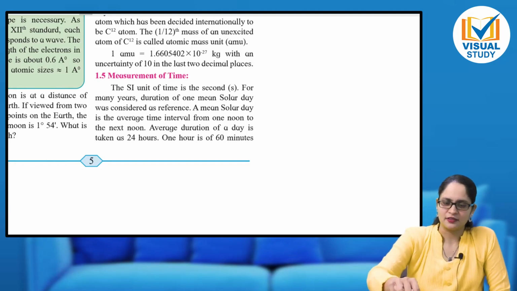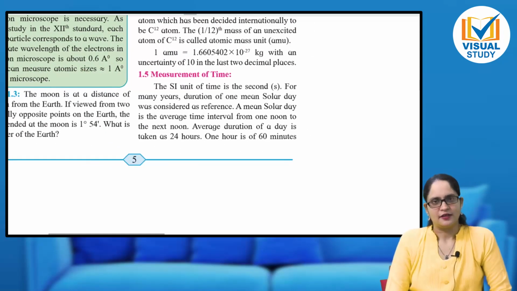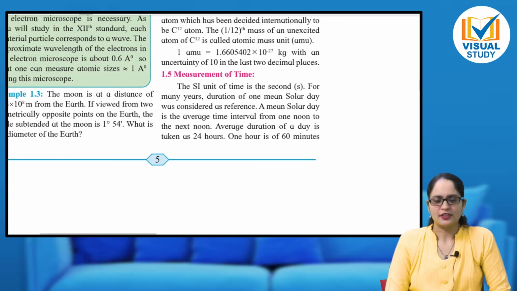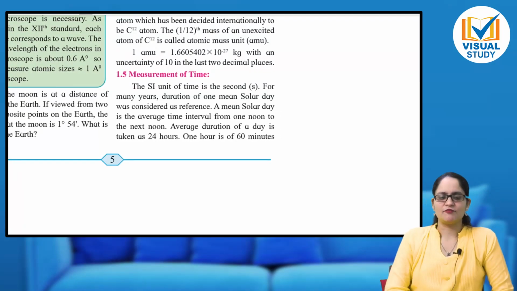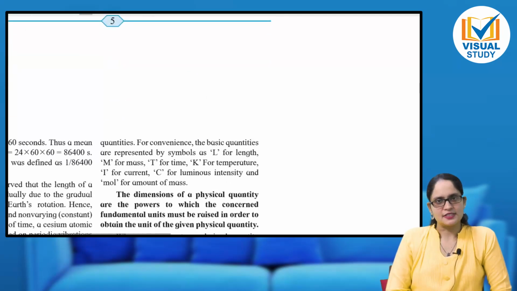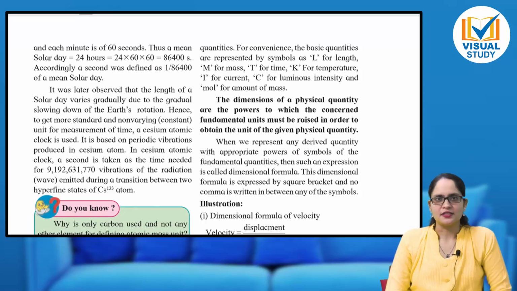You can see here, one mean solar day is considered as the reference. It is the average time interval from one noon to the next noon. Then there is information given about the cesium atomic clock. You can go through it. It is very easy. It is talking about the vibrations, the time required for the vibrations, and accordingly the measurement is done.